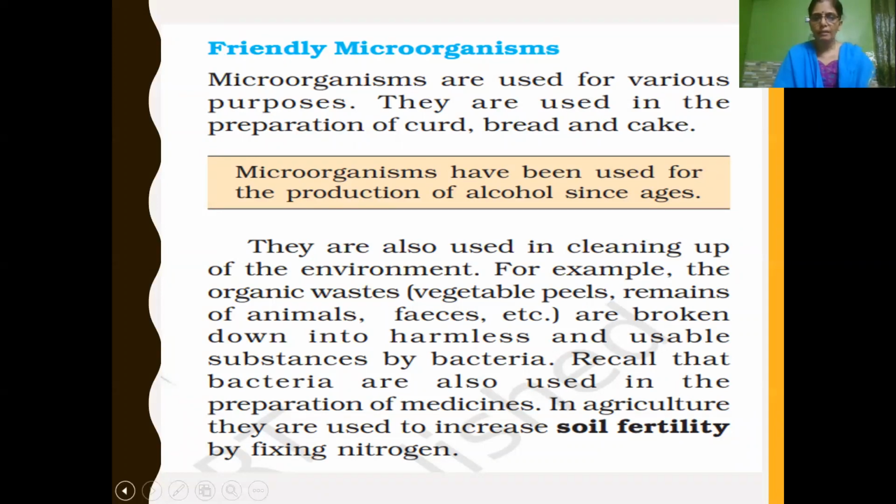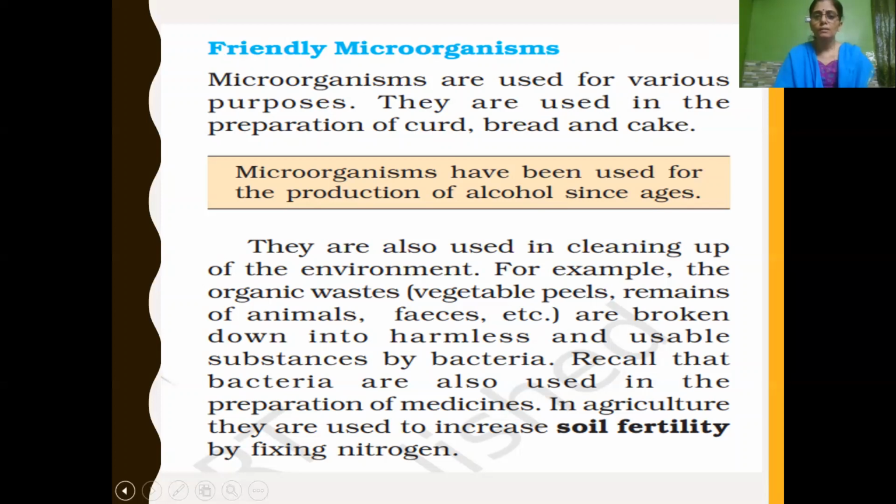Bacteria is one type of microorganism. Just imagine if these bacteria didn't decompose this organic waste, then what would happen? There would be a heap of waste around us, isn't it? So these microorganisms are very useful for cleaning up our environment.